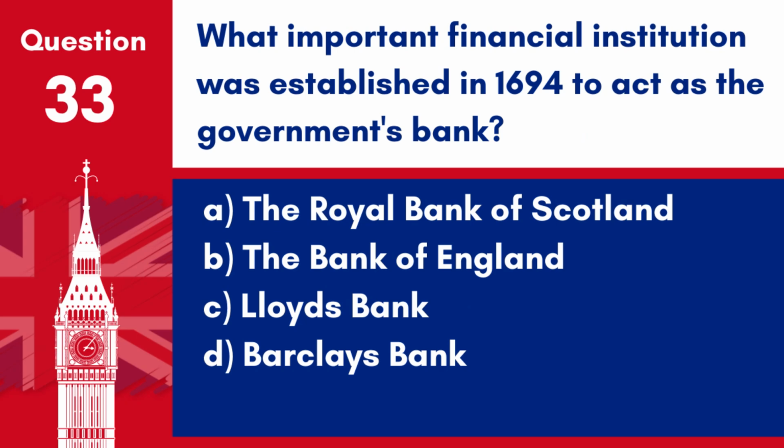Question 33. What important financial institution was established in 1694 to act as the government's bank? A. The Royal Bank of Scotland. B. The Bank of England. C. Lloyds Bank. D. Barclays Bank. Answer B. The Bank of England. Established in 1694, the Bank of England is the central bank of the United Kingdom and acts as the government's bank and the lender of last resort.